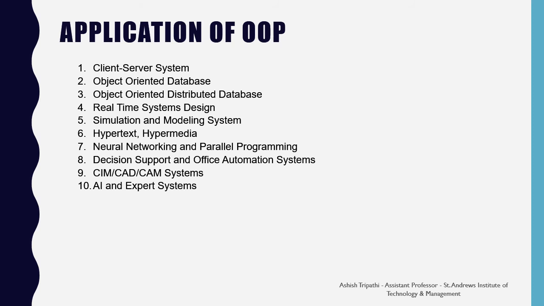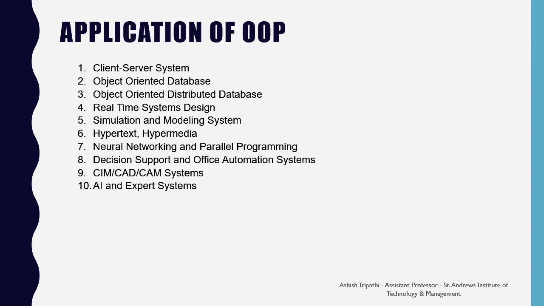With the advancement of OOPS, it has found its application in various fields. Some of them are listed below. Client-server system: in this, there are two objects, client and server, which develop a session between them to exchange information without any disclosure of functionality.